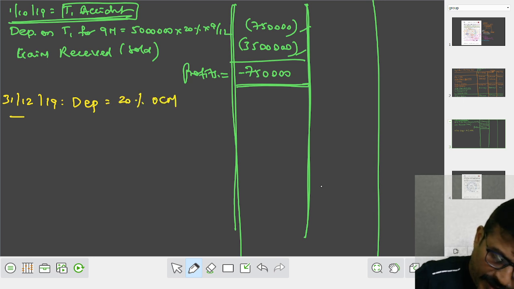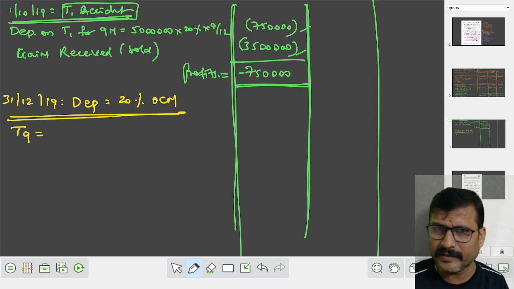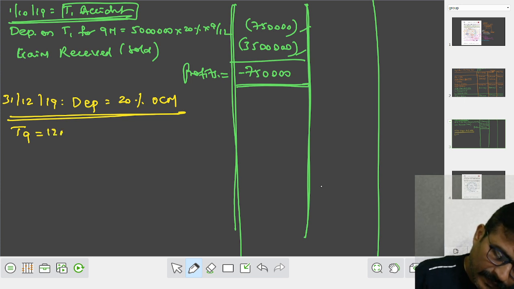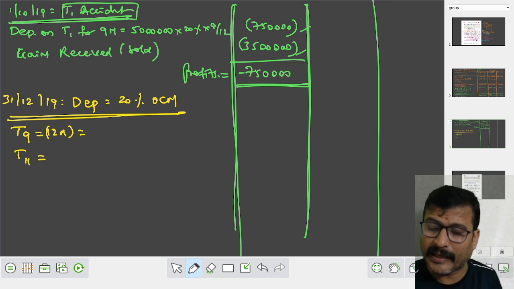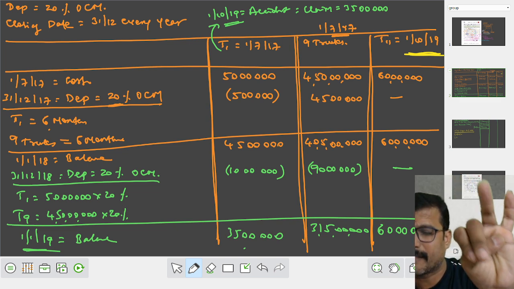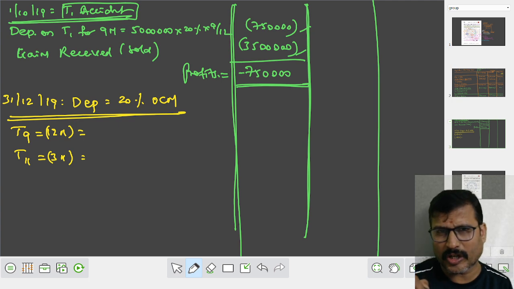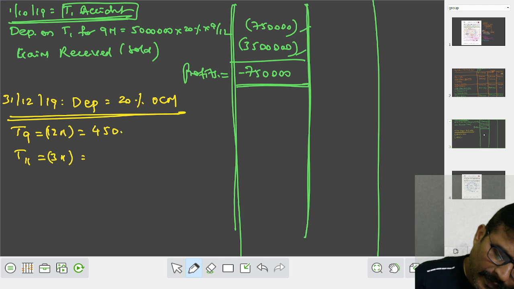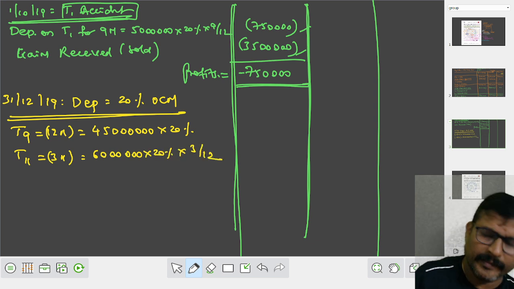Depreciation 20% OCM. How many trucks we have? We have 9 trucks. Right? For how many months? For 12 months, because they are old trucks. You purchased an 11th truck. The 11th truck is purchased on when? On October 19. October, November, December. For how many months? It is for only 3 months. We are under the original cost method, right? 4 crores 50 lakhs into 20%. Here the 11th truck is 60 lakhs, 20%, for only 3 months.